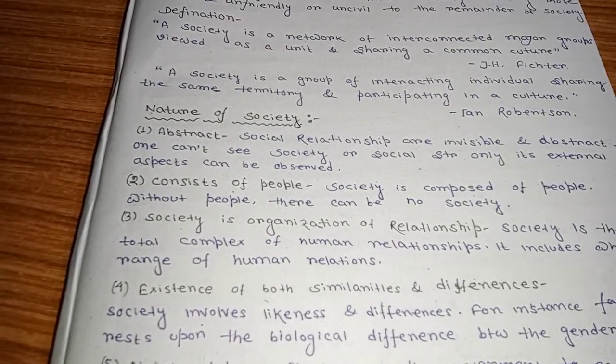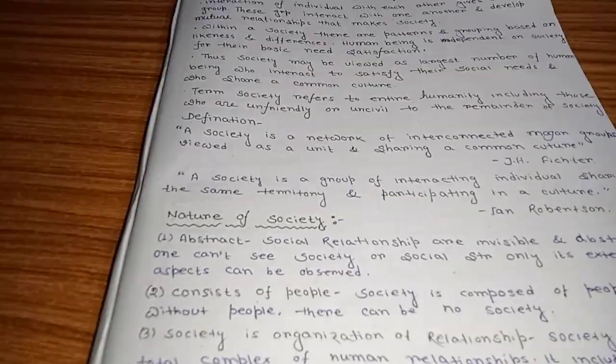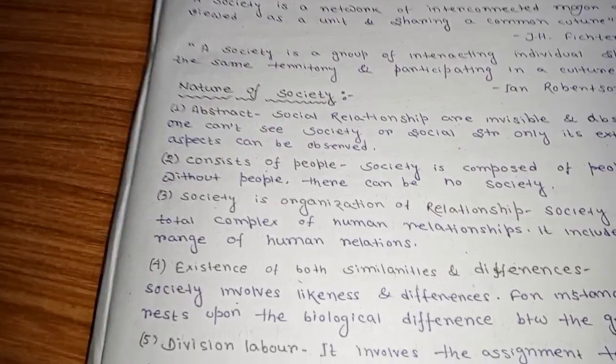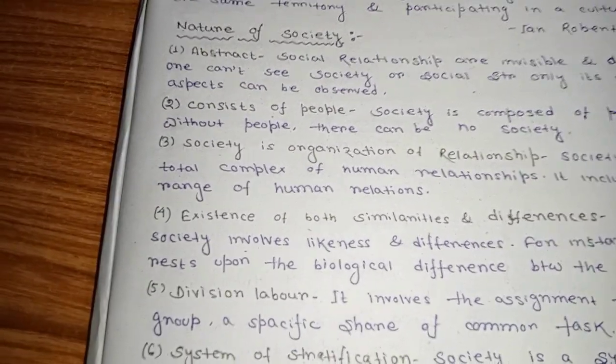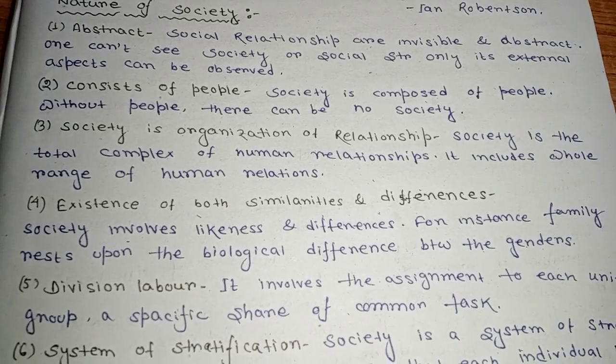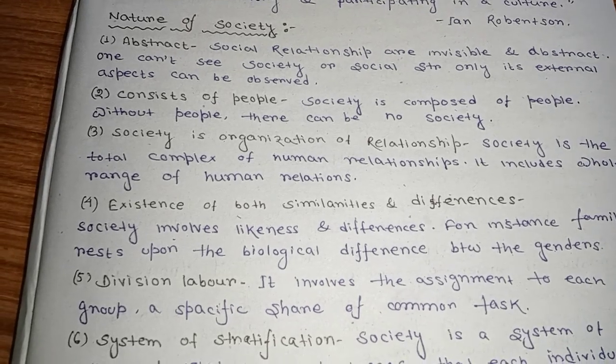Next is the existence of both similarities and dissimilarities. We discussed this point before, so I will not discuss it again in this topic. Next is division of labor. It involves the assignment to each unit or group of a specific share of common tasks.